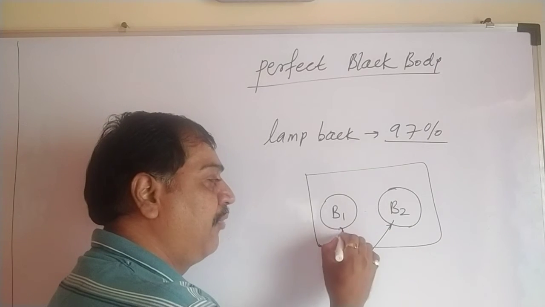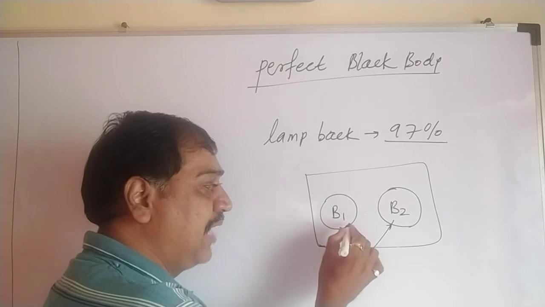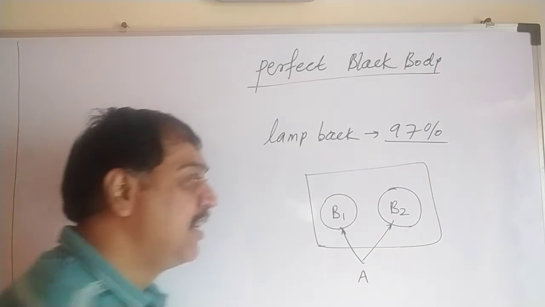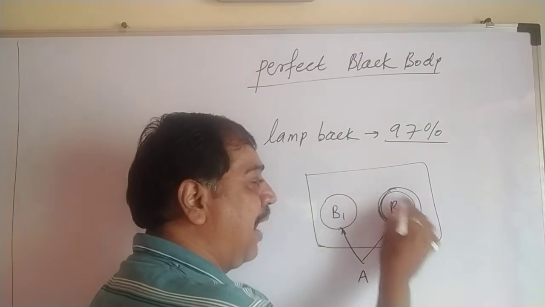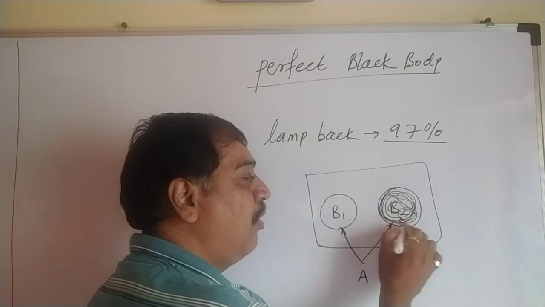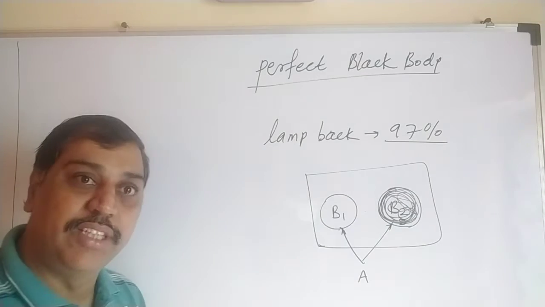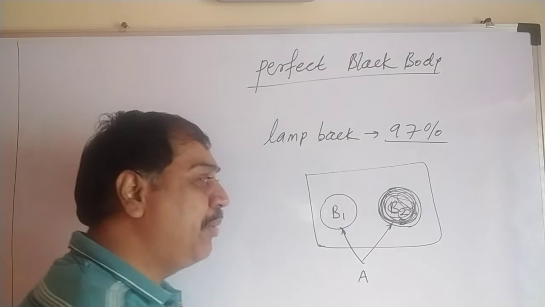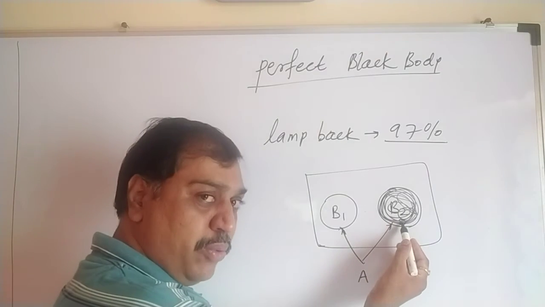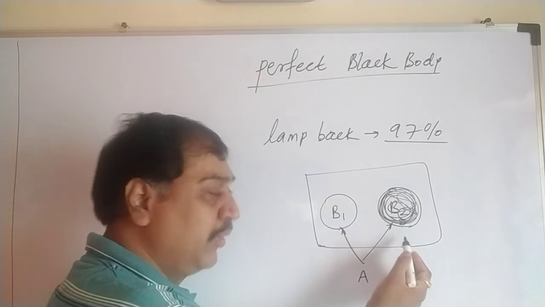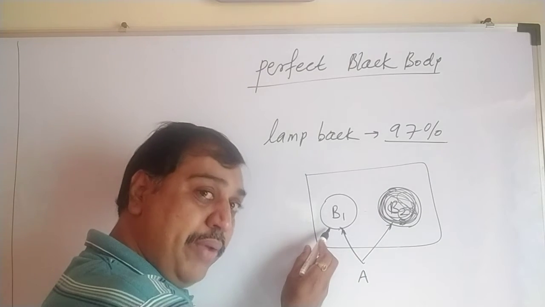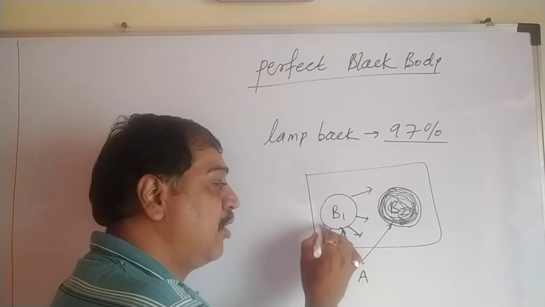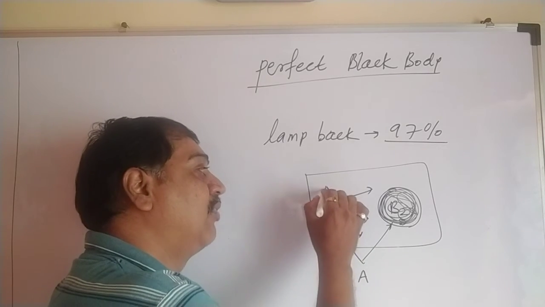And here, the first body B1 is such that its outer surface is well polished. And B2 is such that it is a perfectly black body. Perfectly black body means what? It will absorb everything. So when these two bodies are kept in this chamber, it is seen that whatever radiation is incident on black body B2, it will absorb everything. And whatever radiation is incident on B1 gets reflected, because this is a reflective, polished surface. So it will reflect.